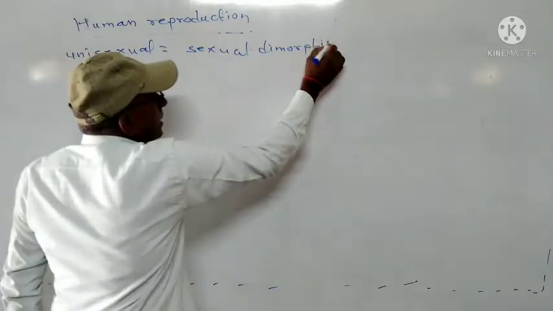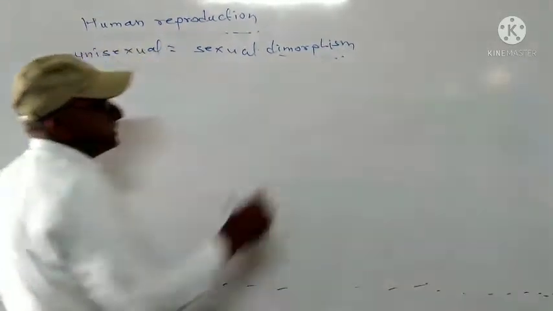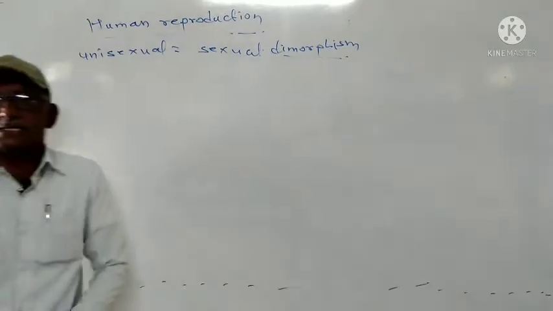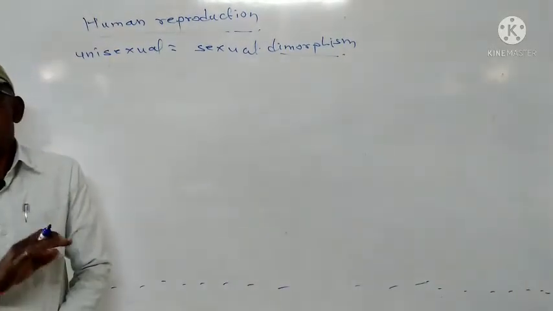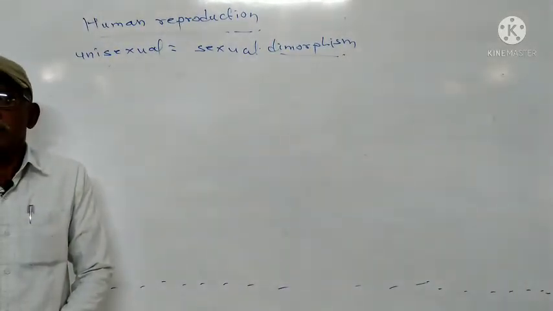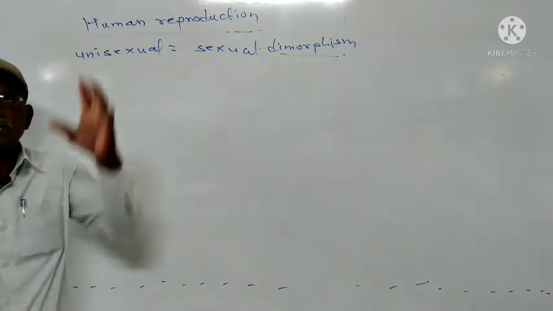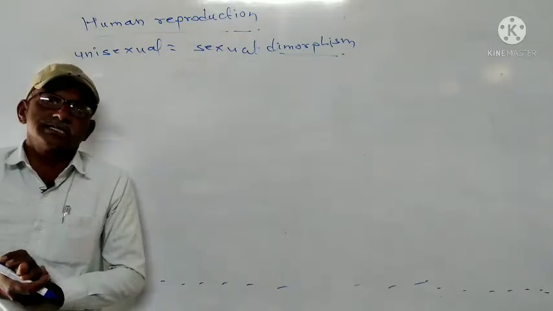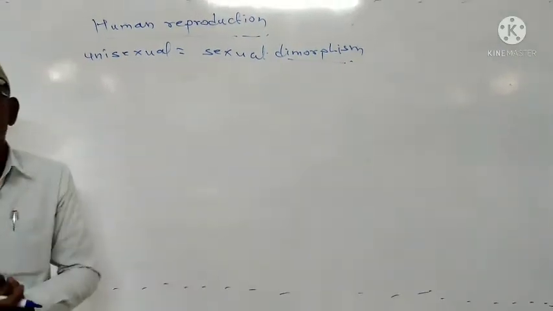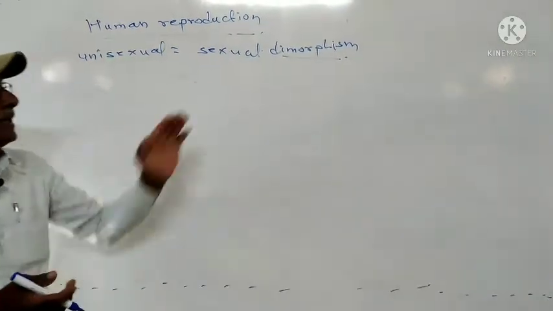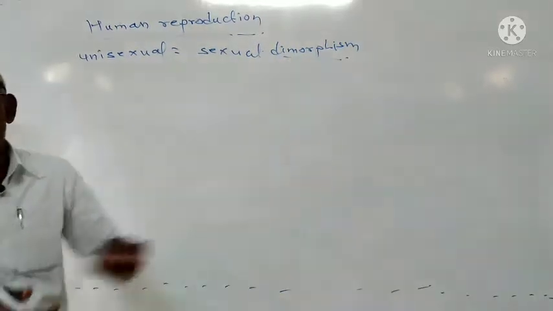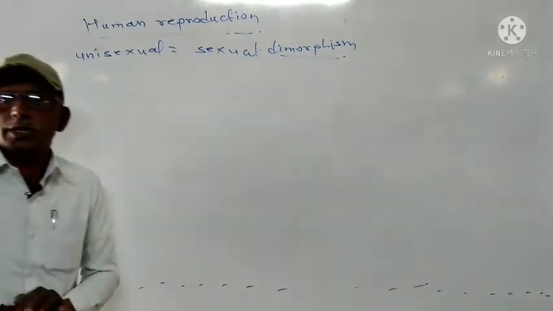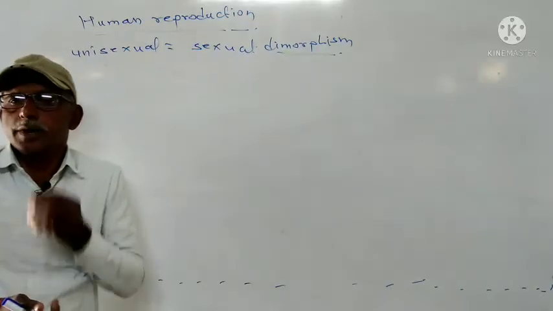When in a species both sexes are separate, male sex is different and female sex is different, means some morphological changes are there, or some physical stature is somewhat different, then that is called as what? Sexual dimorphism. So there is sexual dimorphism in human beings.